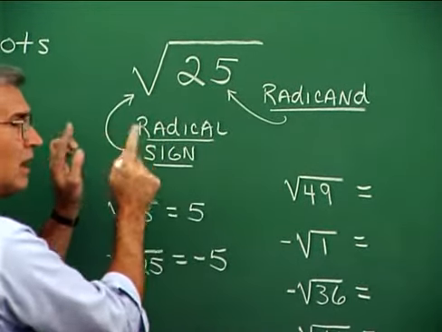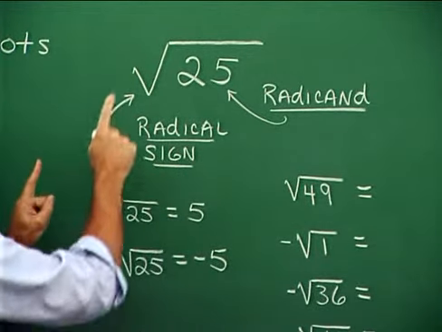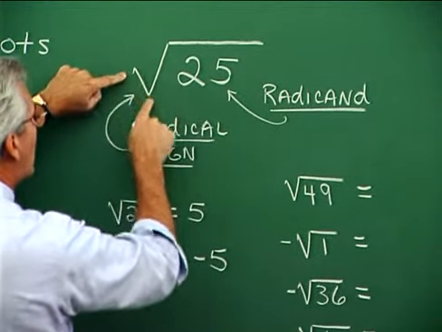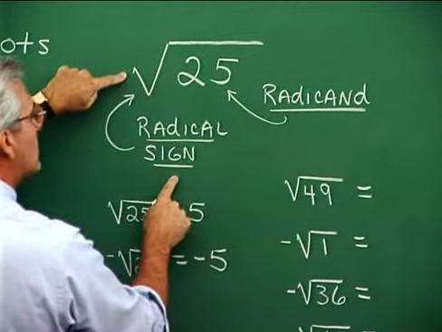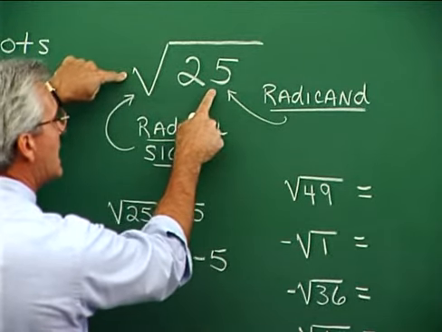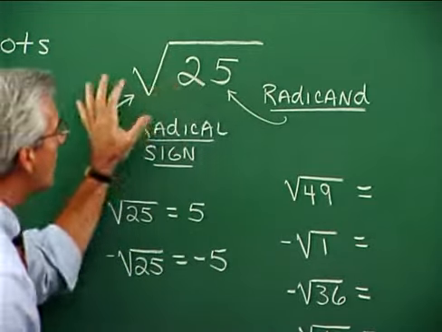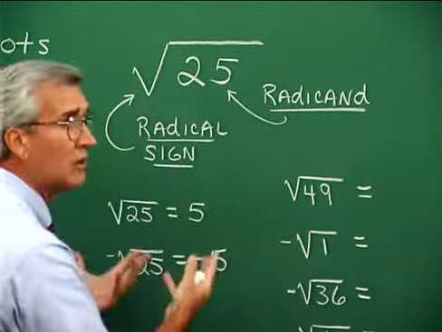And we know every square has 2 square roots. This is the request for one of them. We read this, the square root of 25. This symbol is called a radical sign. The number under the radical sign is called a radicand. And the radical sign along with the radicand, this whole business right here, is called a radical.